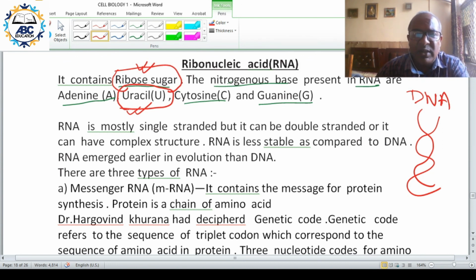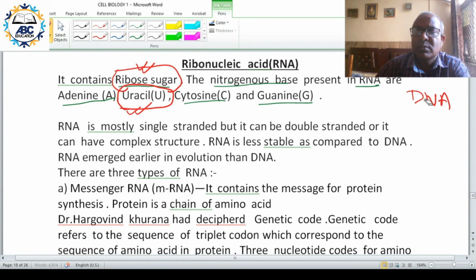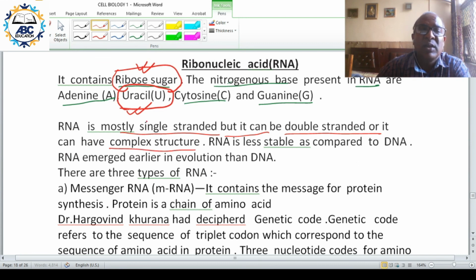Whereas RNA is single stranded. Mostly it is single stranded, but it can be double stranded also, and it can also have complex structures.